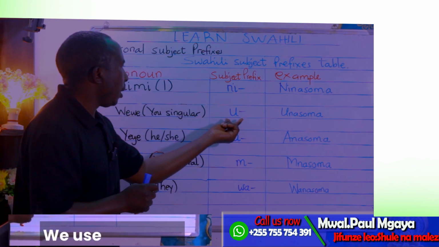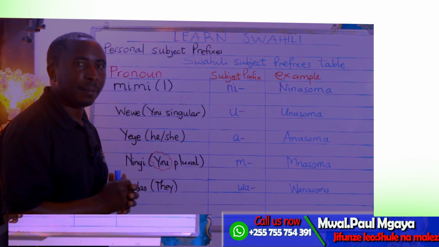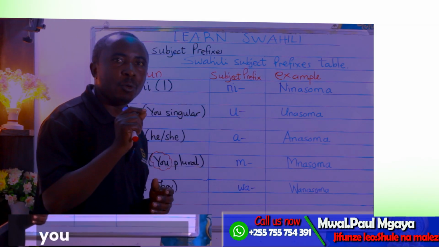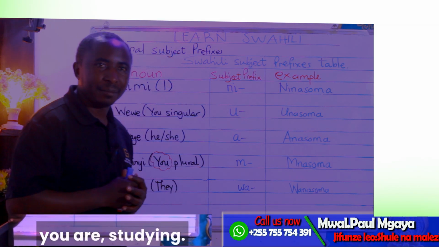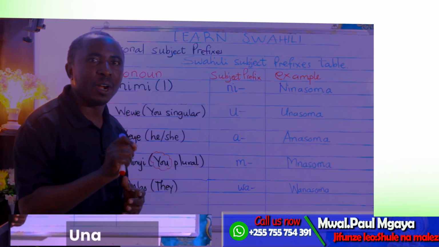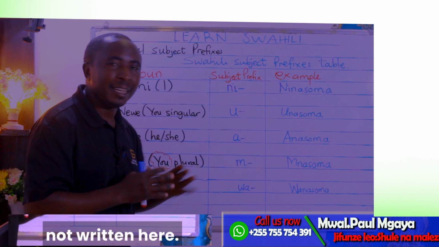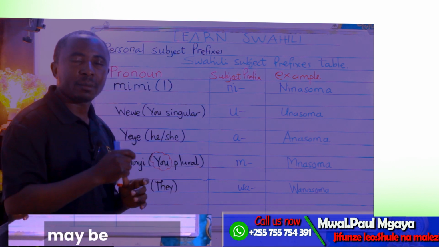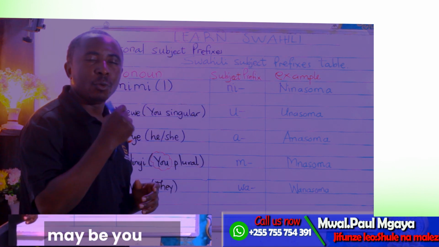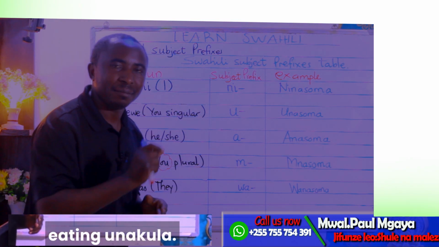We use u in Swahili. For example, you are studying. Unasoma. Another example not written here. Another example, maybe you are eating. Unakula.